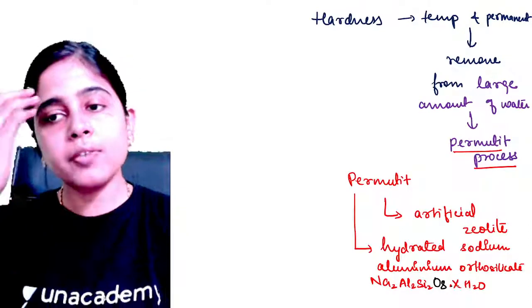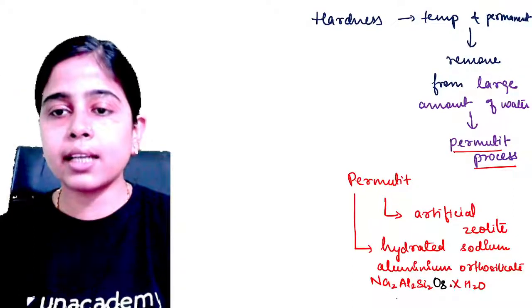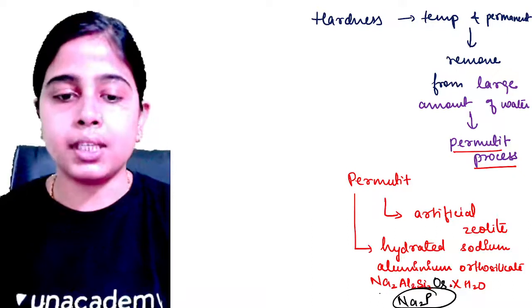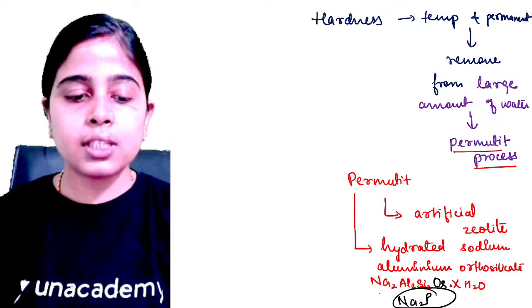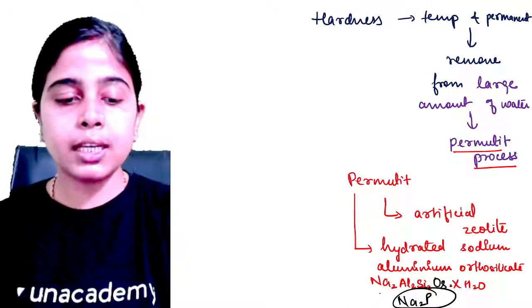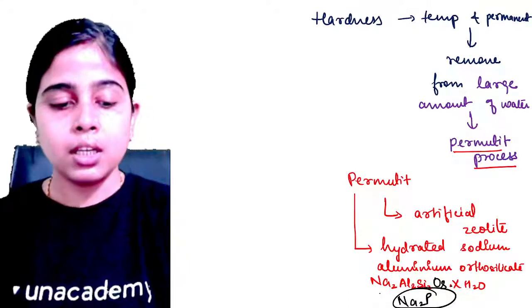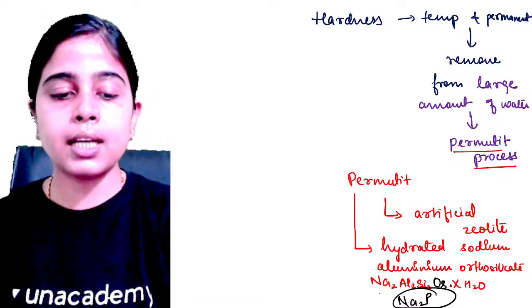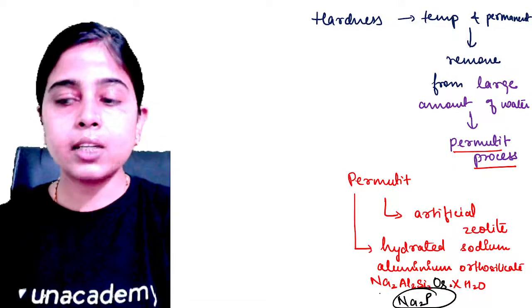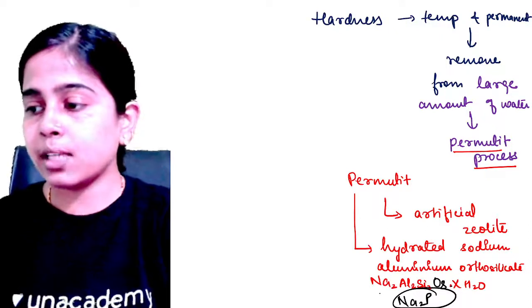For the sake of convenience, we can write it as Na2P. Is it clear? This is what we can use for a large amount of water if we have to remove permanent as well as temporary hardness simultaneously. Is it clear to everyone? Please tell me fast.